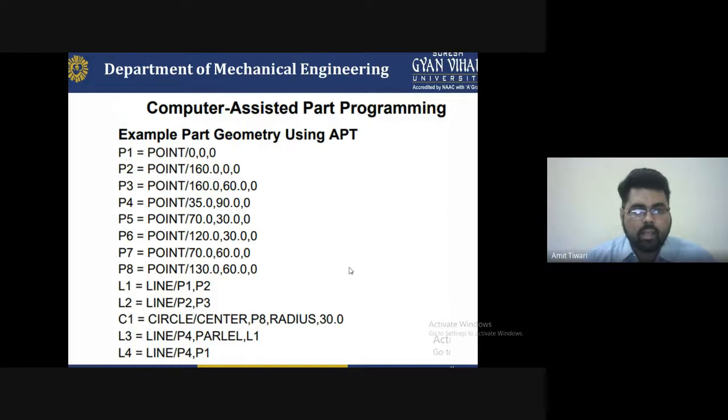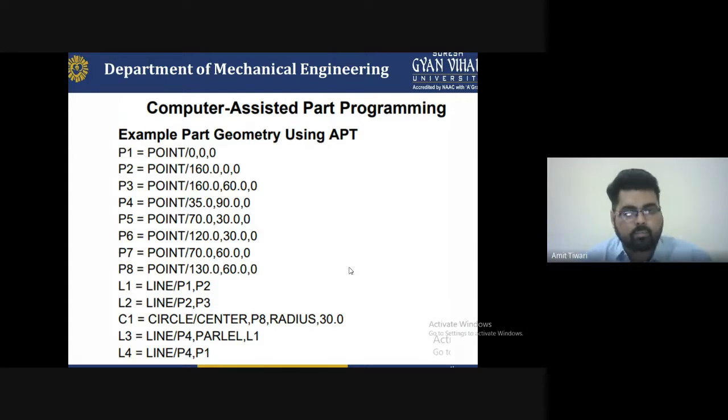It indicates that the x-axis will be using 160.0 and the y-axis using 60.0, and the z-axis will be nil because we do not require the z-axis. So it will be skipped and we put the value 0, which is not used in this series in the diagram. Likewise, P4 is the point slash 35.0 comma 90.0 comma 0.